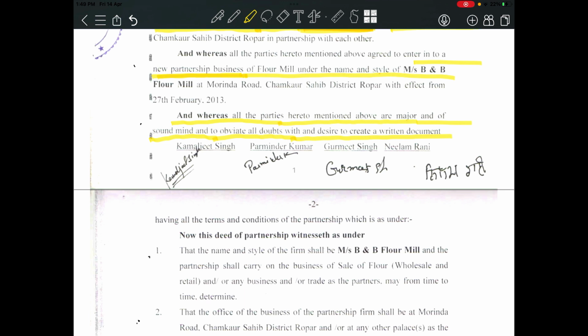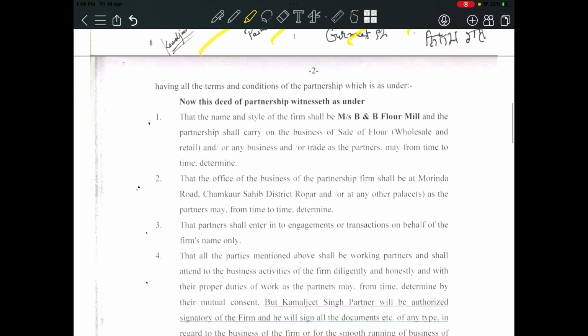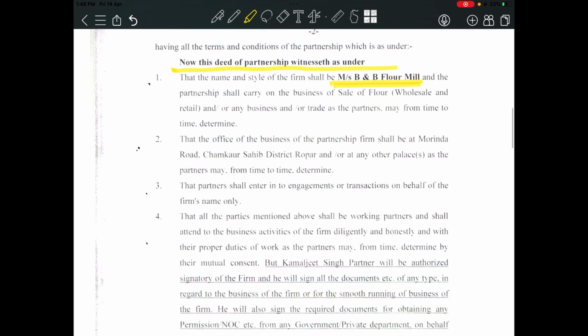Okay, now see, all the 4 partners will sign here. And now what will be written in the partnership deed? What will be the contents of the partnership deed? Okay, see, Messrs B&B Flour Mill, the name of the business, will be mentioned. Now the office of the business, the registered office of the business, will be mentioned.